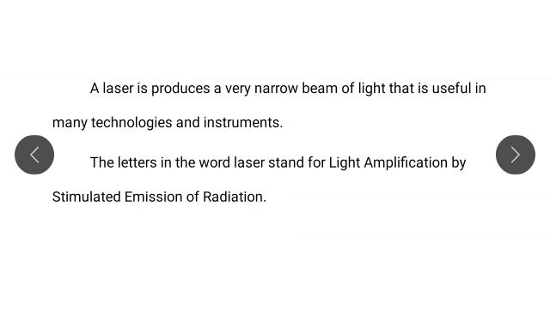Or we can say that the letters in the word laser stand for light amplification by stimulated emission of radiation. A laser produces a very narrow beam of light, and that is useful in many technologies and instruments.